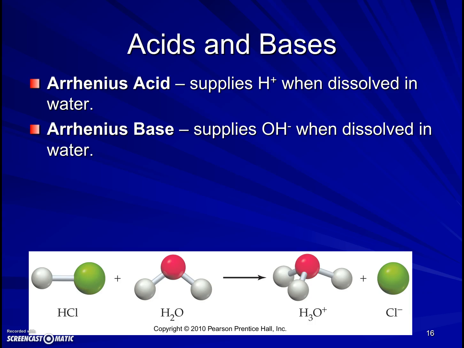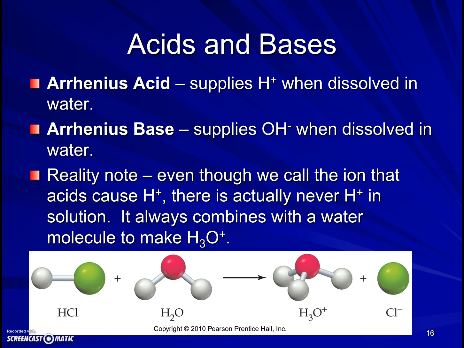But what we found is that some compounds that didn't have hydroxide behaved like bases. They caused the pH to go up. And the reason for that is that the hydroxide ion consumes hydrogen ion to make water, and some other compounds like ammonia consume hydrogen ions as well, and they function as bases too. So the Bronsted-Lowry definition of acid is very similar to Arrhenius's, but the definition that we use now for bases, Bronsted-Lowry base, is expanded to say anything that consumes hydrogen ion.